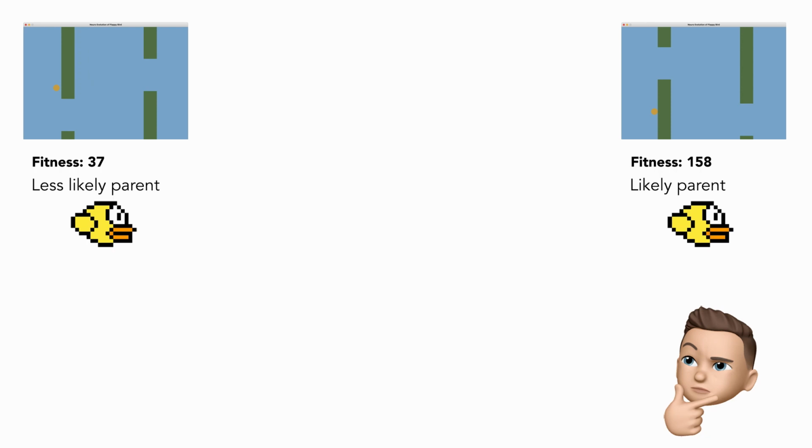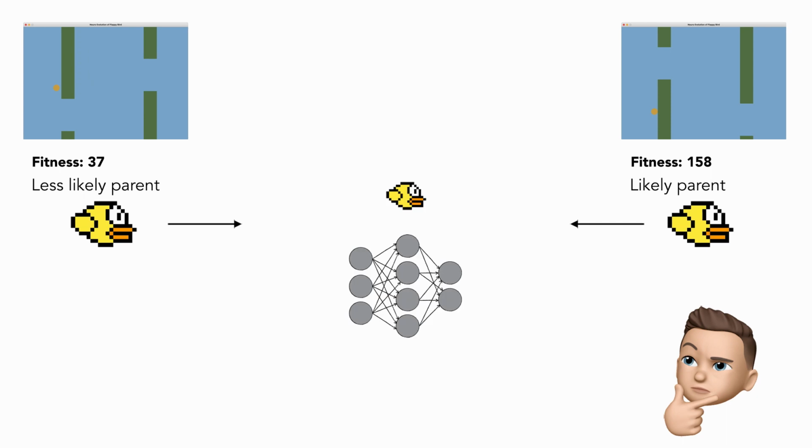With two parents selected, their neural networks are combined to create the neural network of the child. This is then mutated, which allows for variation so the new generations can develop new behaviours which weren't present in the initial population. With that all done, let's watch this AI learn to play.